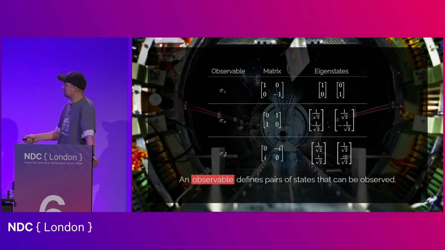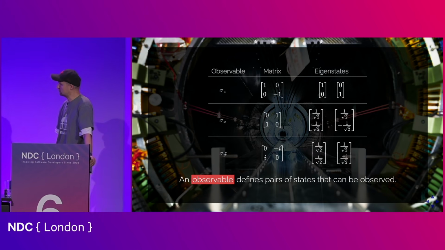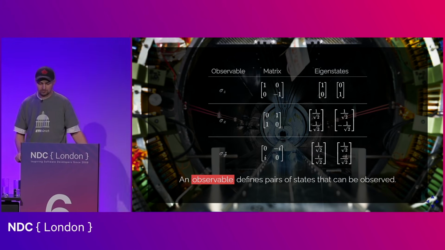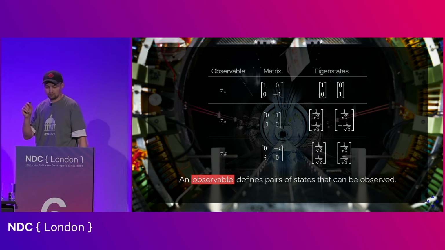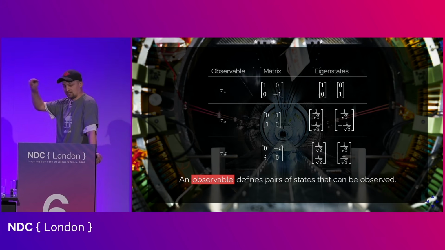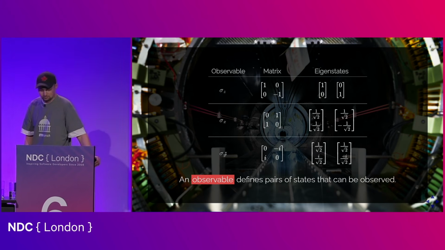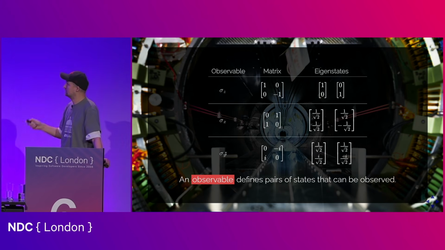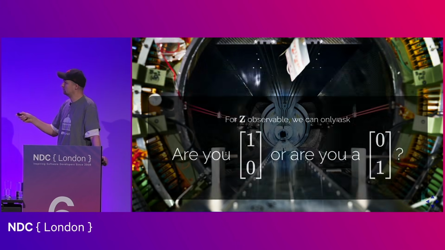So here are a couple of observables. We will mostly work with the top one because it's mathematically the simplest, the Z observable. Observables are represented by matrices, and each of those observables has a pair of states that we call eigenstates that are the states that can be observed using this observable. So in this case, it's alpha equal to 1 and beta equal to 0, and vice versa, right? Alpha equal to 0 and beta equal to 1. And basically, these are the only states that we can see in a quantum object if we use the Z observable.